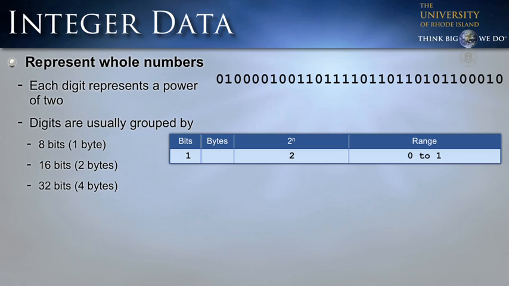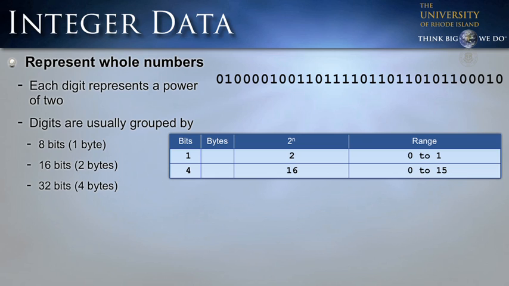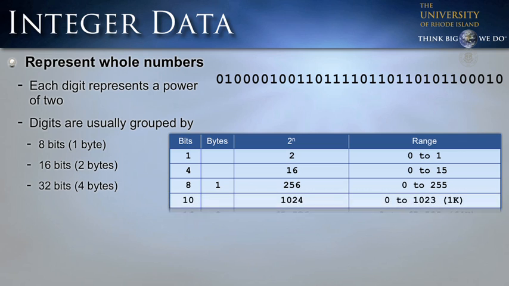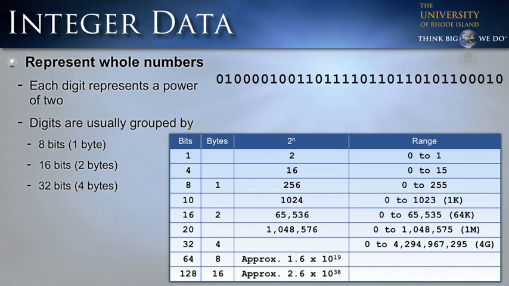Now, depending on the number of bits we use to represent an integer number, it gives us a various range based on 2 to that power. So if we have 1 bit, 2 to the first power is 2, and we can represent 0 or 1, and that's what we have here. Each bit can either be 0 or 1. If we have 4 bits to represent our numbers, we could represent up to 16 different numbers, which is 2 to the fourth. It gives us a range from 0 to 15, and that's what we have whenever we're working with hexadecimal numbers. If we have 8 bits or 1 byte, we can represent 256 different values, which is 2 to the 8th, and our range goes from 0 to 255.